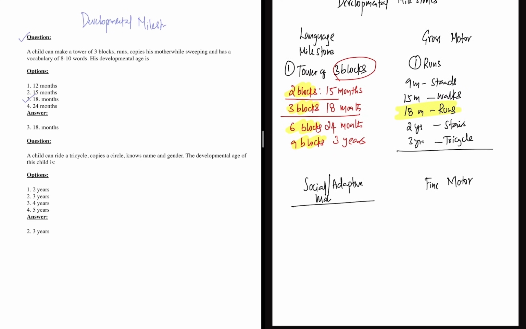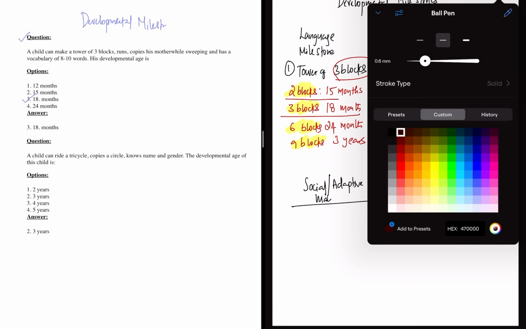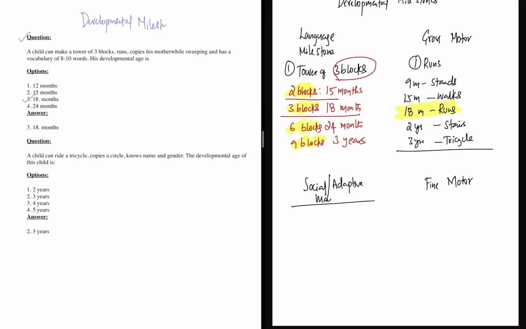Now coming back to social and adaptive milestones. What social and adaptive milestone are they asking here? Copying his mother while sweeping. This occurs at 18 months: copies parents in a task.